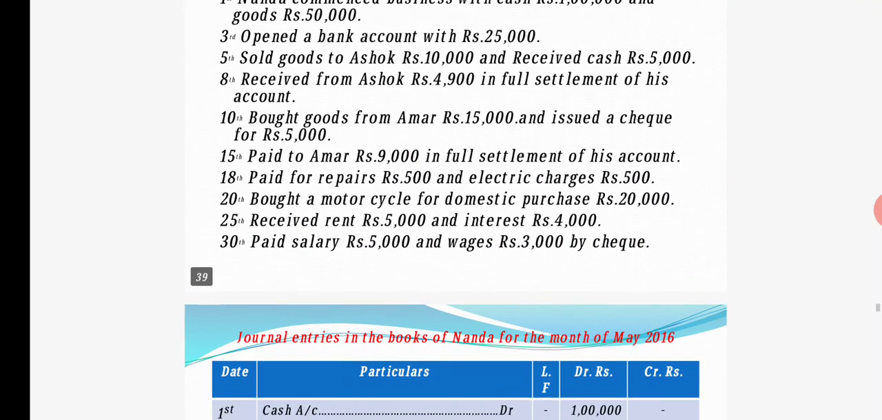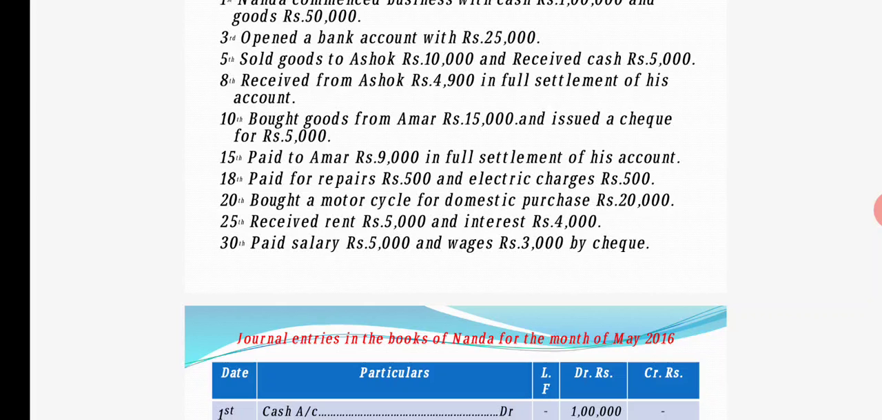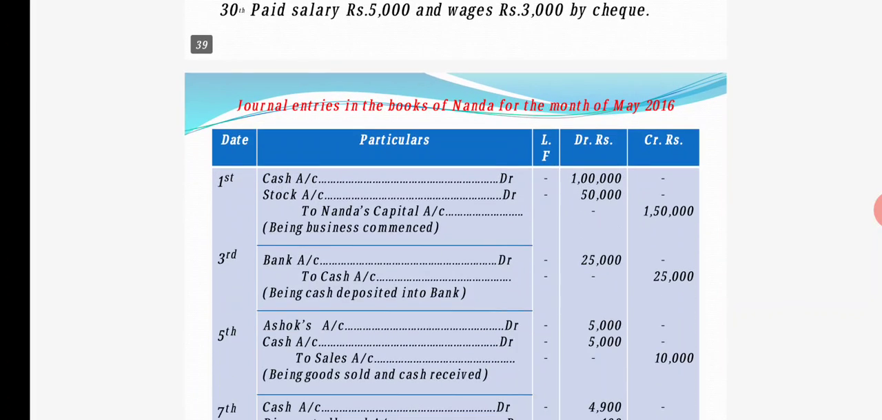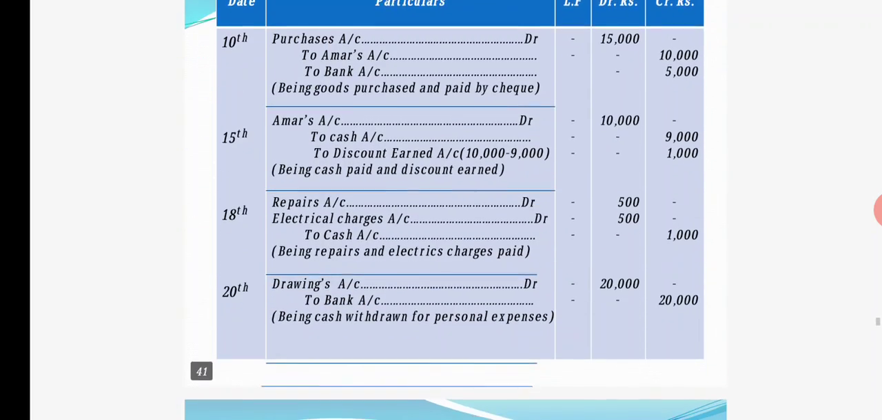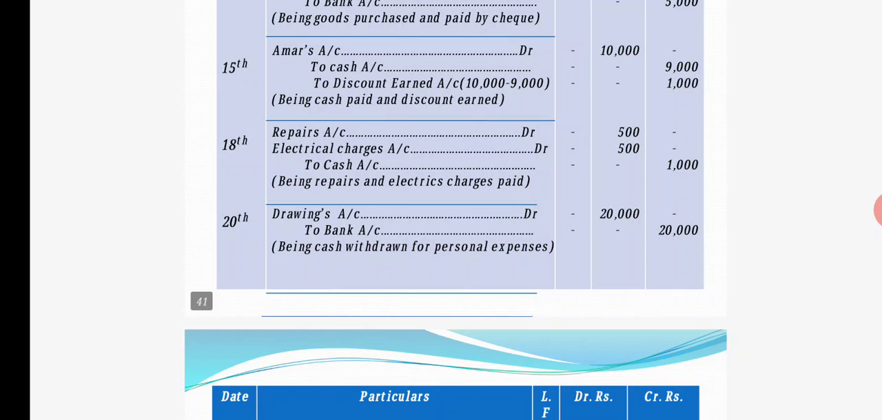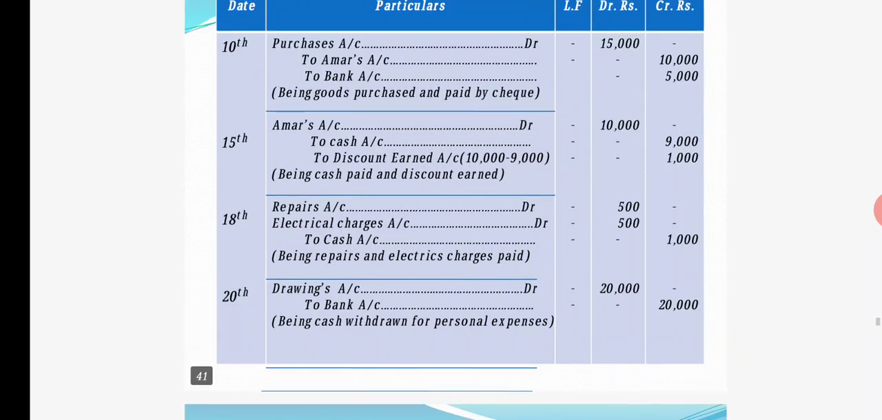The next you are having on 20th, bought a motorcycle for domestic purpose for rupees 20,000, means they have purchased it but for domestic purpose, okay, drawings. So we will mention it here as drawings. Domestic purpose means for personal expense, so we will record it as drawings here, okay. Drawings account debit to bank account, being cash withdrawn for personal expense, that is 20,000 rupees.